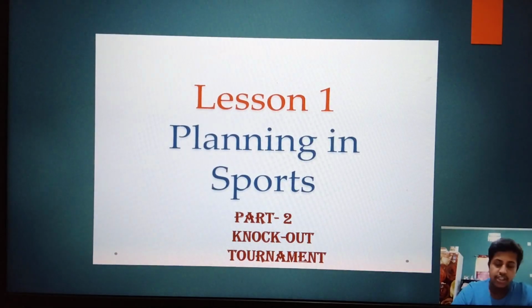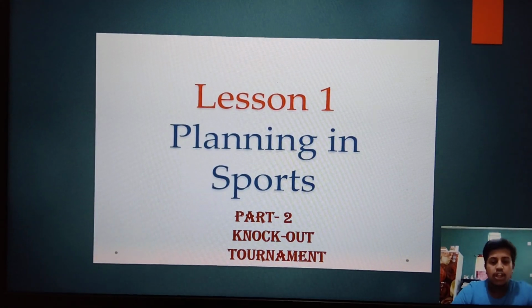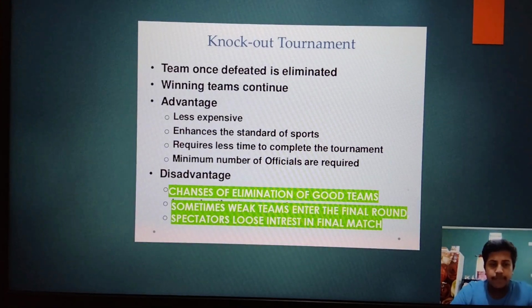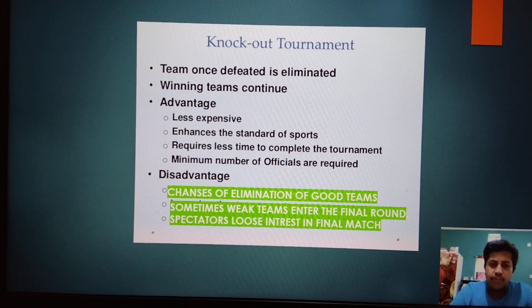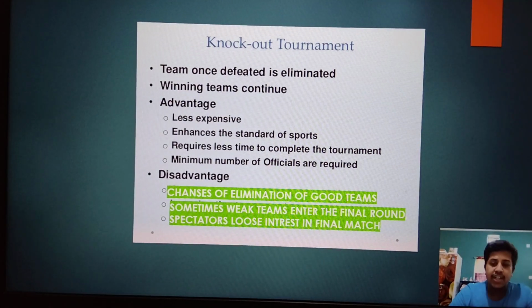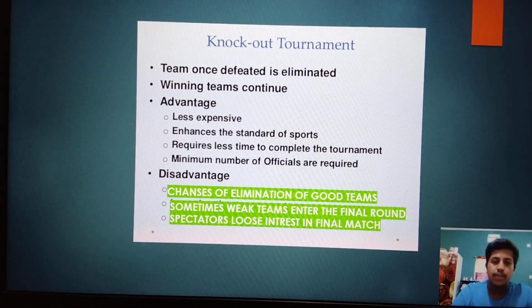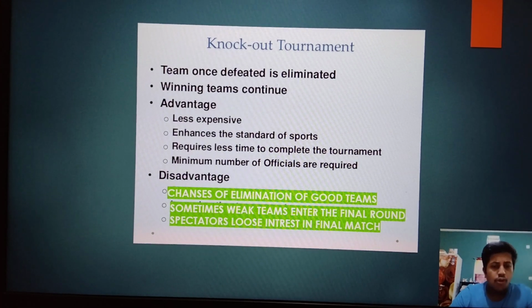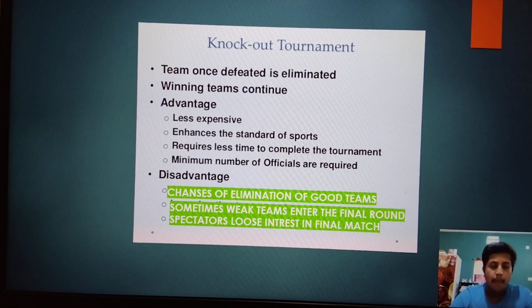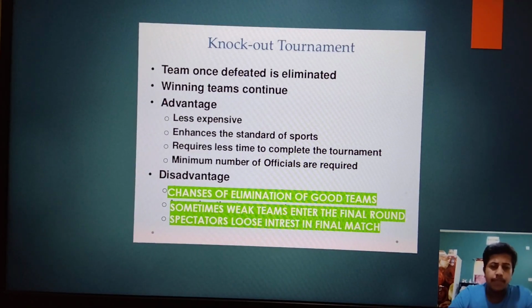Let's start the lesson. Today we will study the knockout tournament. What is a knockout tournament? A team once defeated will get eliminated from the tournament. It means if it gets defeated once, it will leave the tournament and go away. Winning teams will continue further and further. They will play further.